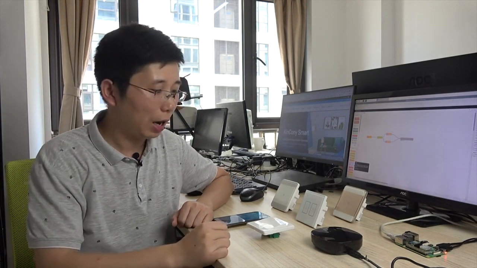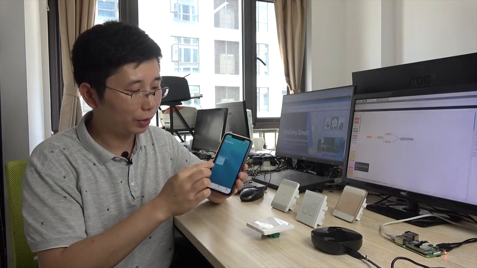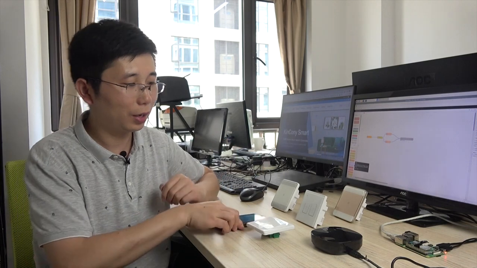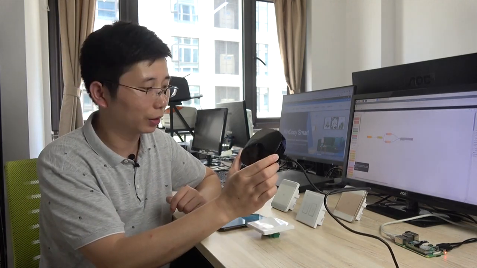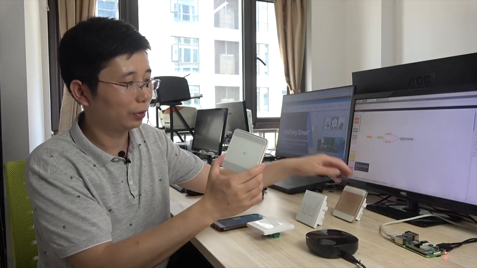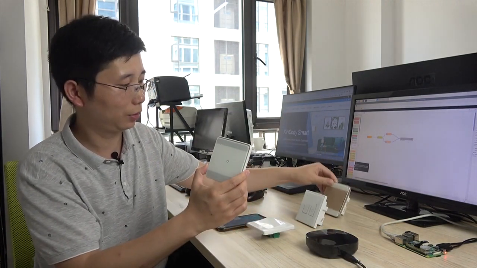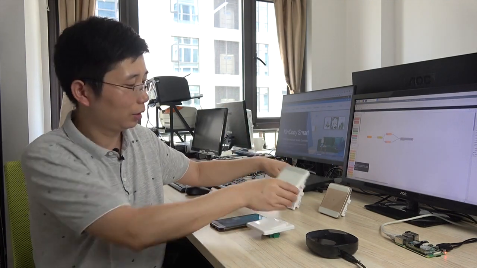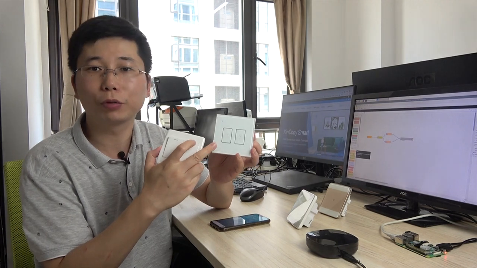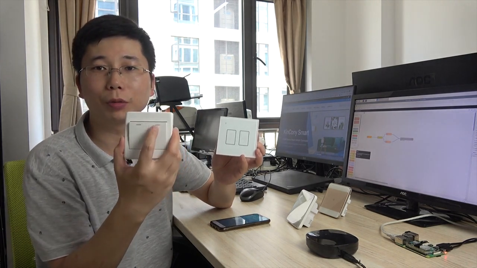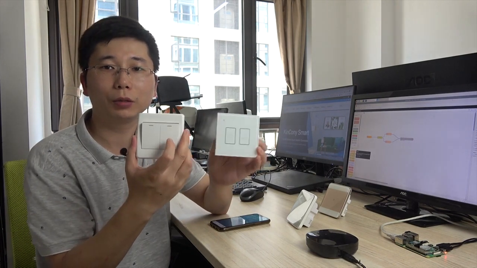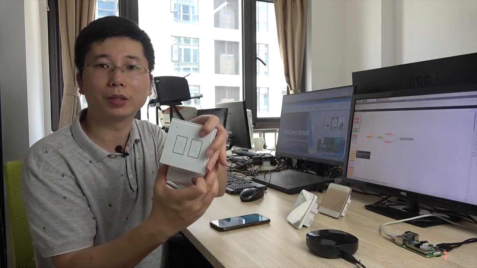In this video, I will tell you how to use HomeKit to control the light on and off. But this time we will use the wireless gateway to send the RF signal to control this RF switch panel, like this, and this. I will tell you how to use this RF switch instead of this traditional switch. This is the older version, and this is smart. How to replace this?